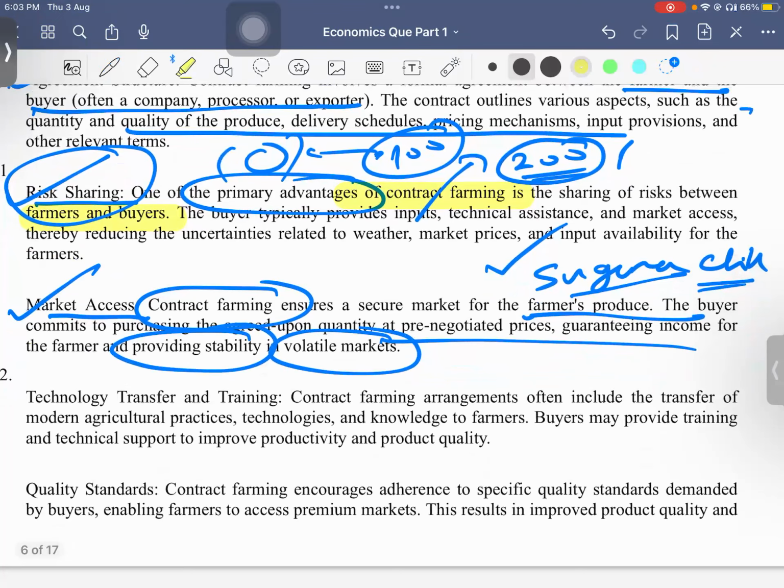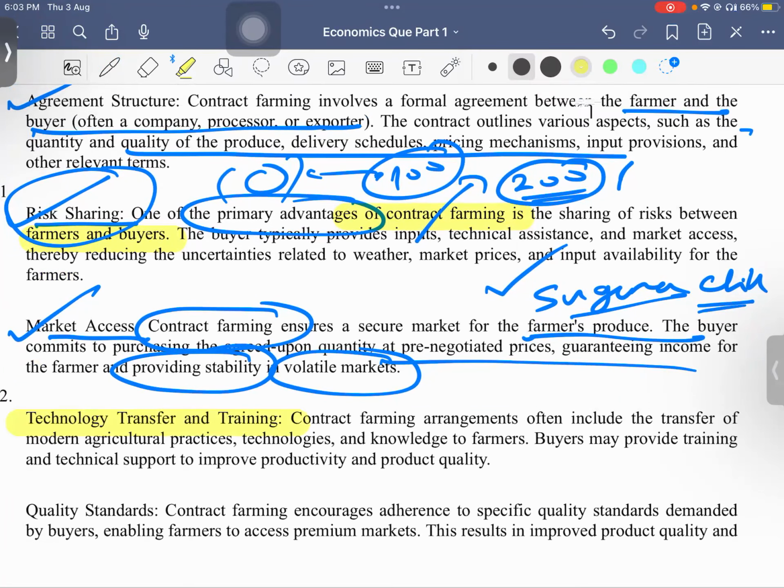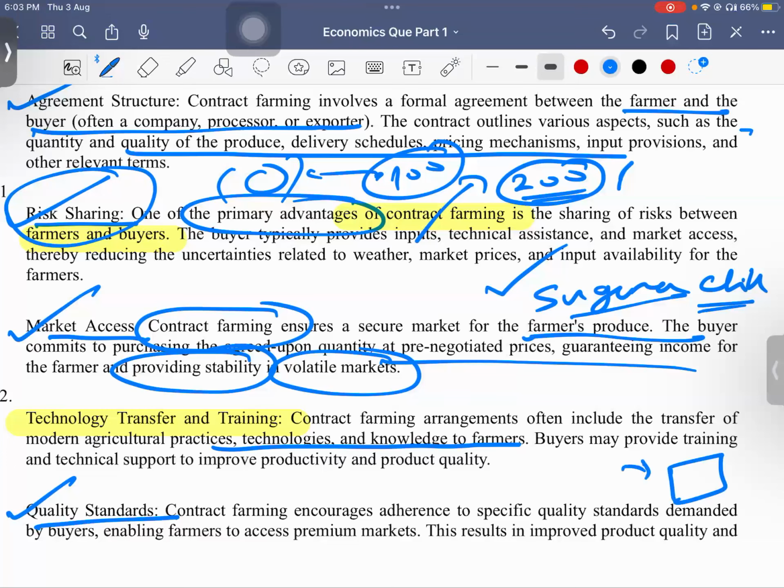Then technology transfer and training. He will be getting some information, knowledge and new technologies, because the company is involved. And quality standards, because they provide the feed, the medicines and the veterinary services, so that the bird or the crop they are working on will be of the highest quality.